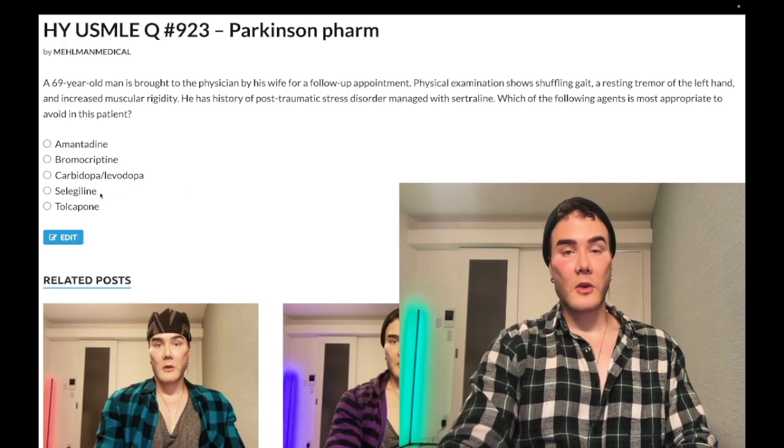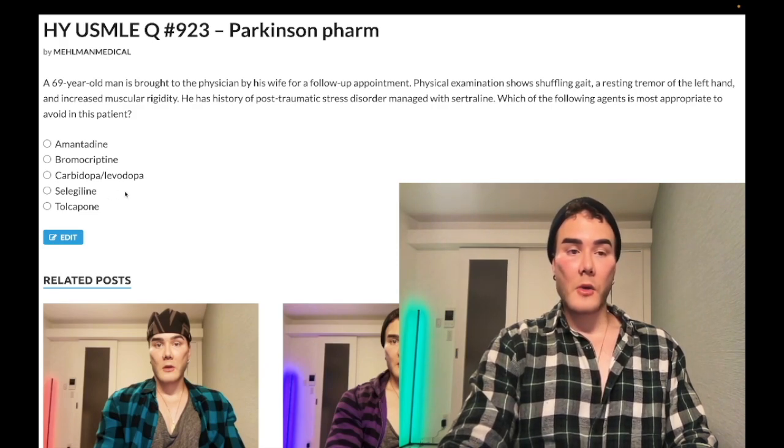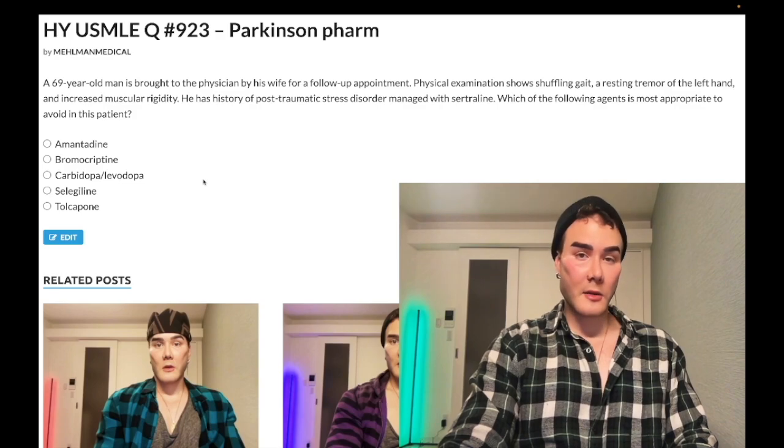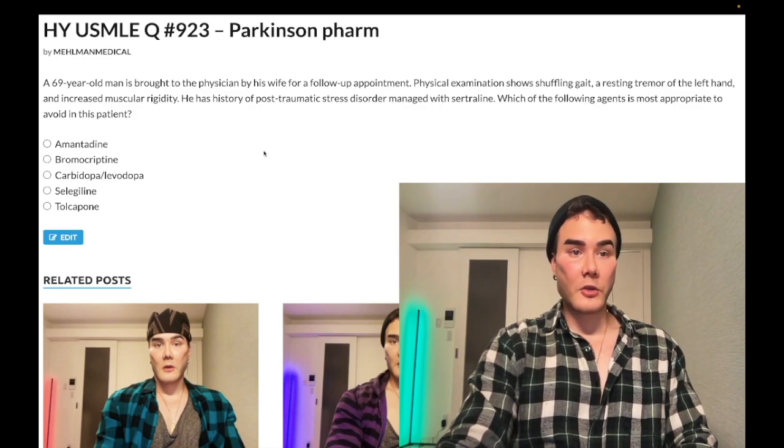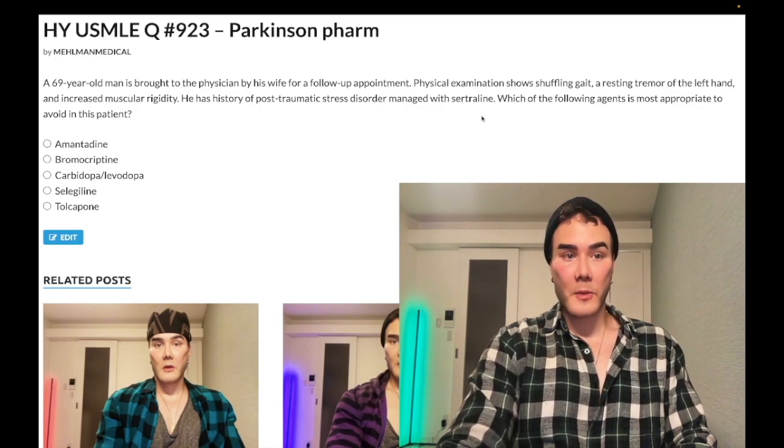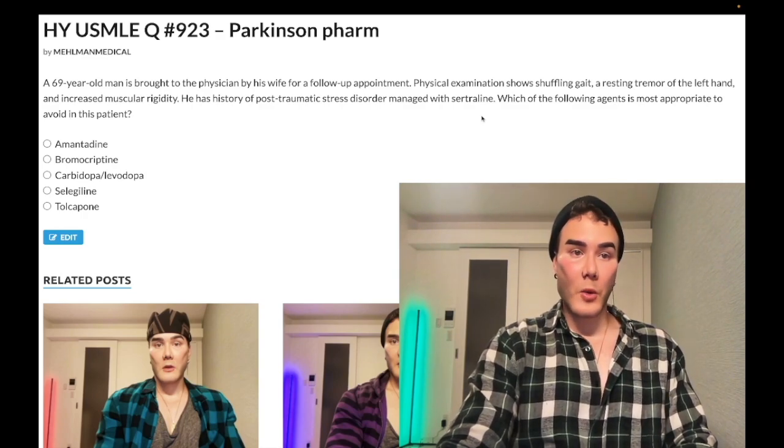Choice D, selegiline, correct answer. Selegiline is a monoamine oxidase B inhibitor, which preferentially prevents the breakdown of dopamine over other neurotransmitters. Now, we want to avoid monoamine oxidase inhibitors in patients who are on drugs such as SSRIs or taking supplements such as St. John's wort to avoid serotonin syndrome. And the NBME asks this pretty much identical question on one of the offline forms.